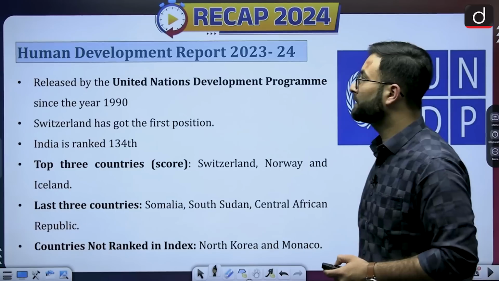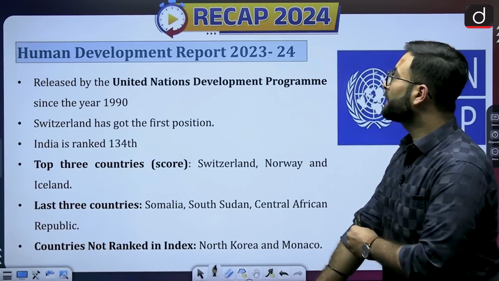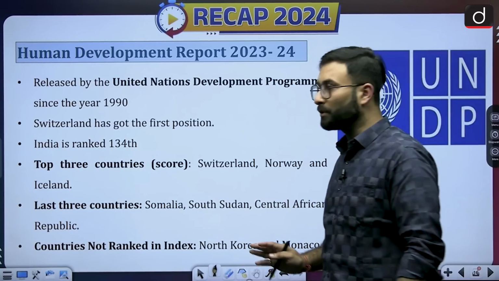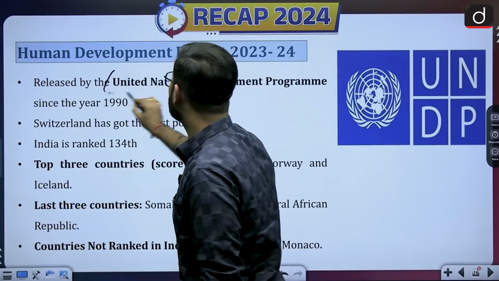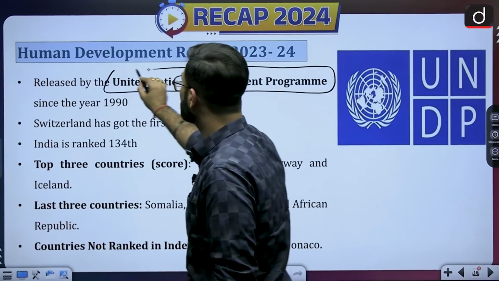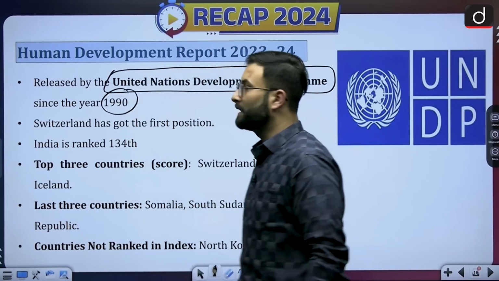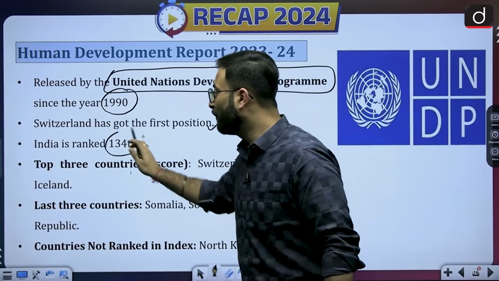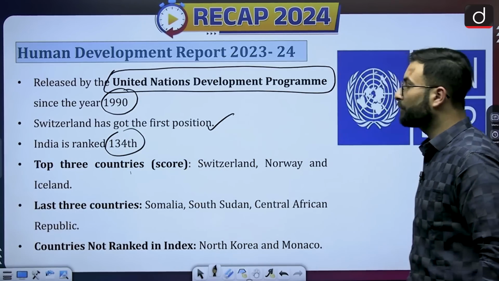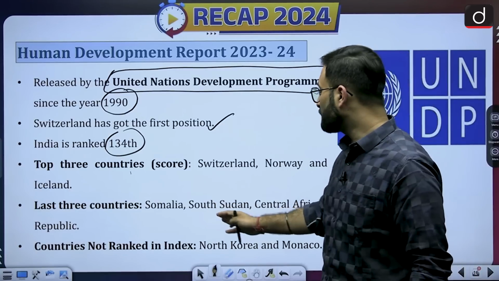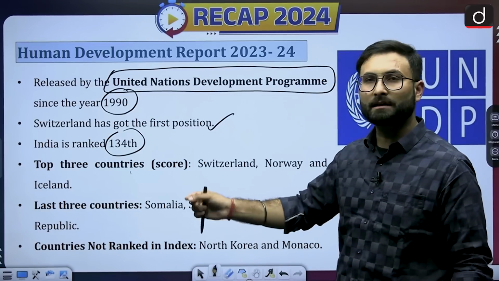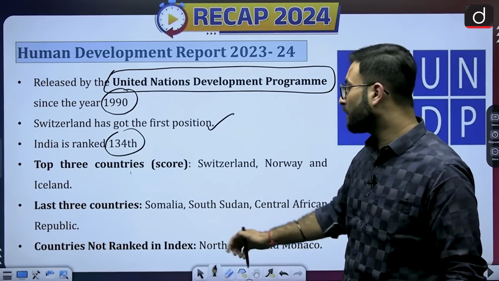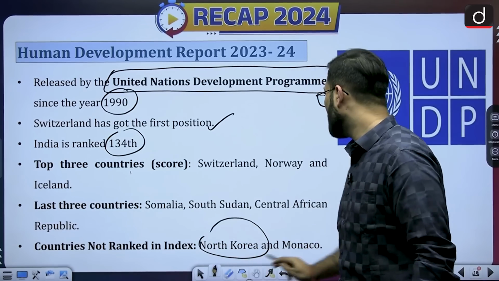Now moving further, the Human Development Report 2023-24. This is the most important report, and it is published by the United Nations Development Programme, important since the 1990s. Switzerland has got the first position. India is ranked 134. The top 3 countries are Switzerland, Norway and Iceland. Somalia, South Sudan and the Central African Republic are the last 3 countries, and the countries not ranked in the index are North Korea and Monaco.